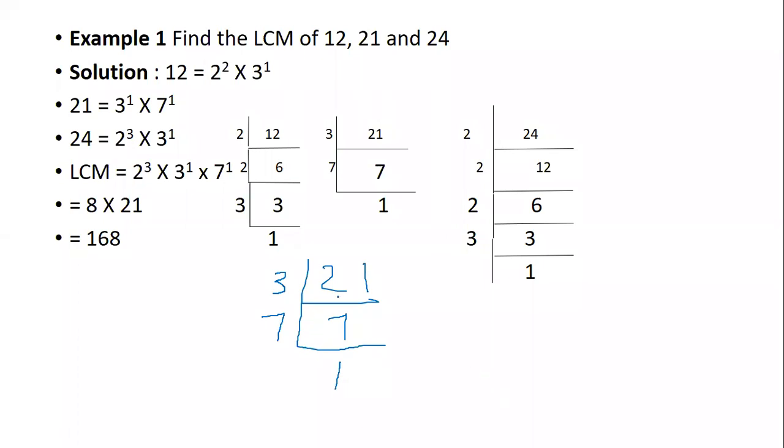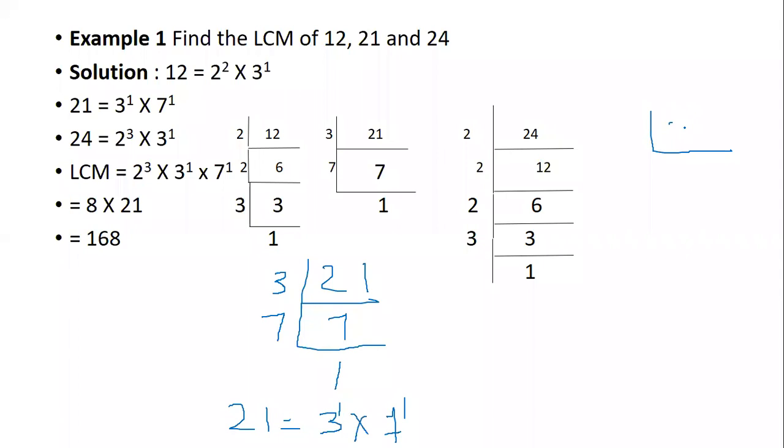So for 21, what is the factorization? 3 into 7. Since both the numbers are repeated only once, I can just say 3 to the power 1, 7 to the power 1. Did you all understand the factorization for 21? Any doubts in that? Now we'll go for the next number, that is 24.